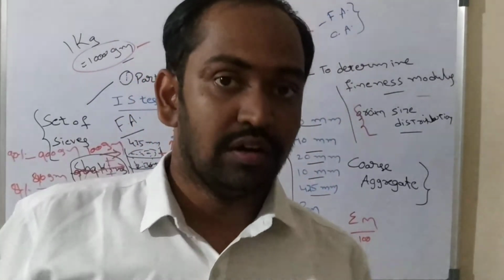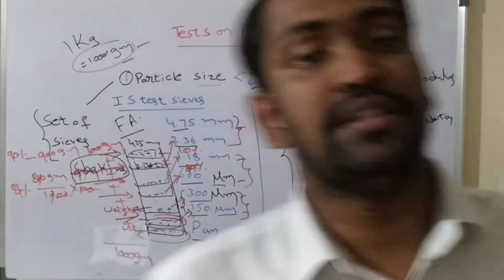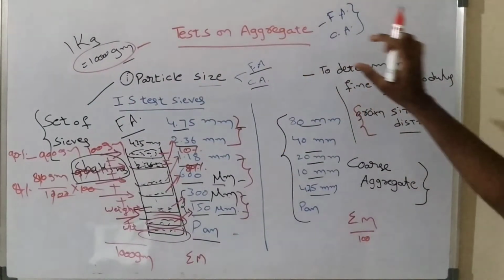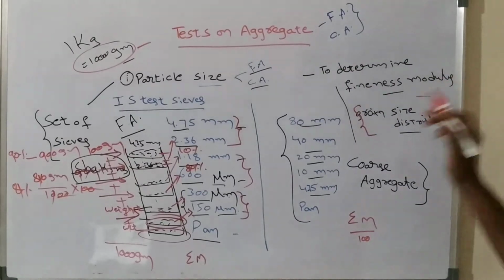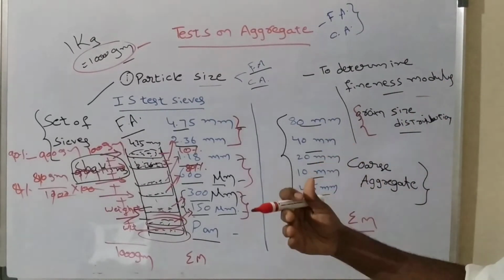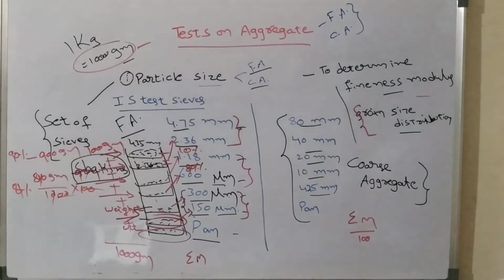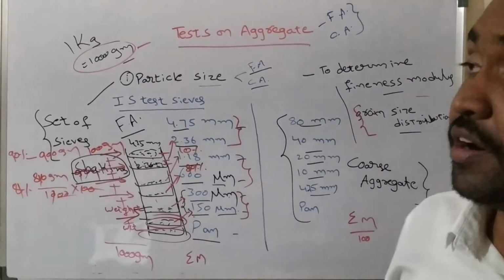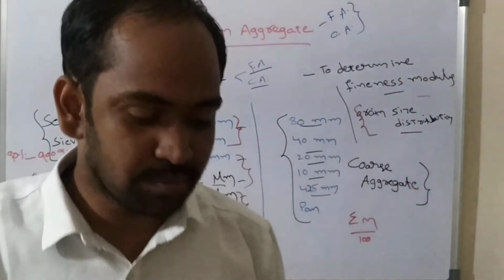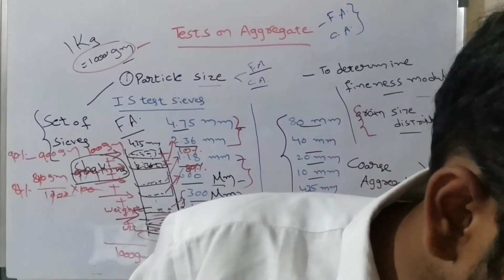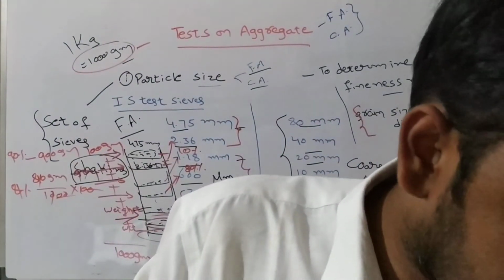One more thing I can say about fineness modulus: it is only a numerical index of fineness, giving some idea of the mean size of particles in the entire body of the aggregate. The determination of fineness modulus may be considered as the method of standardization of the grading of the aggregate.